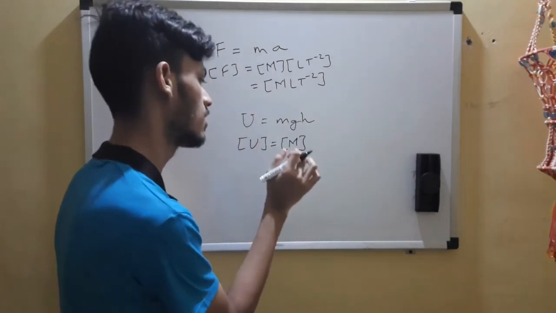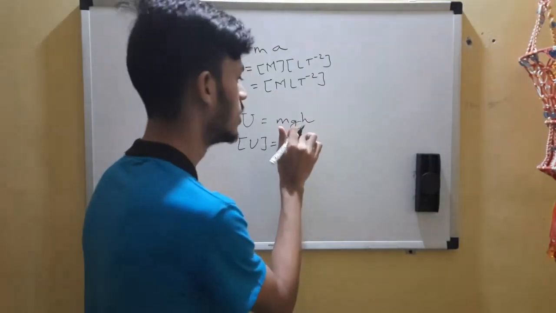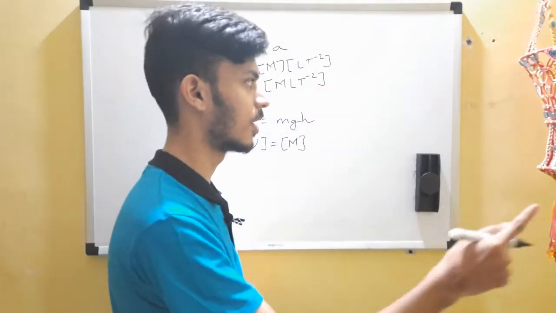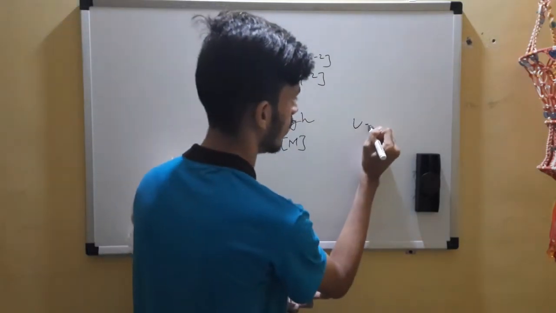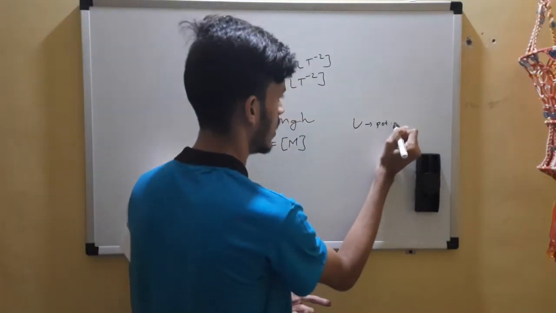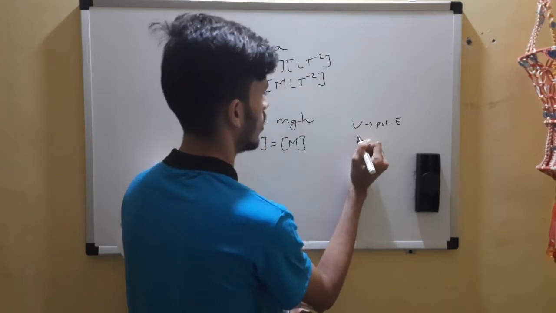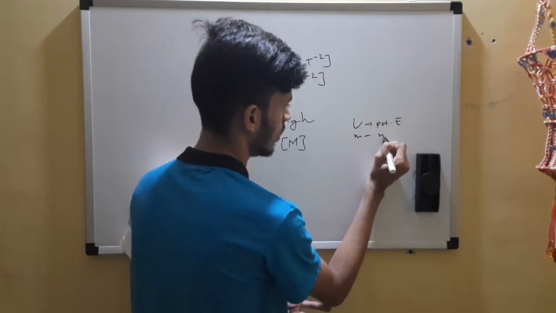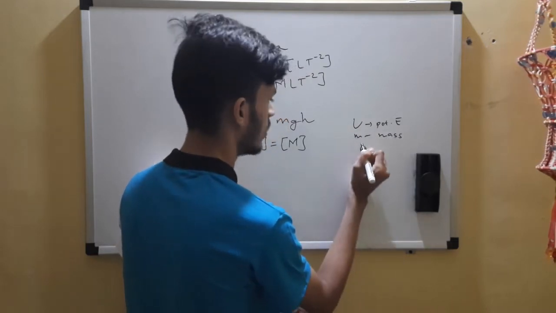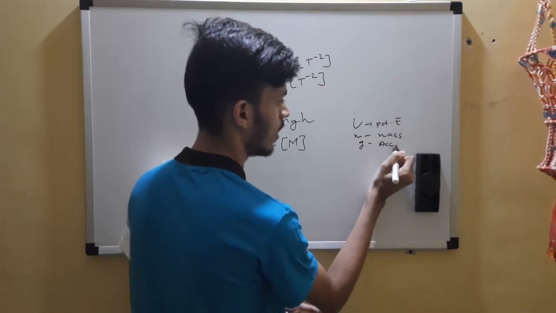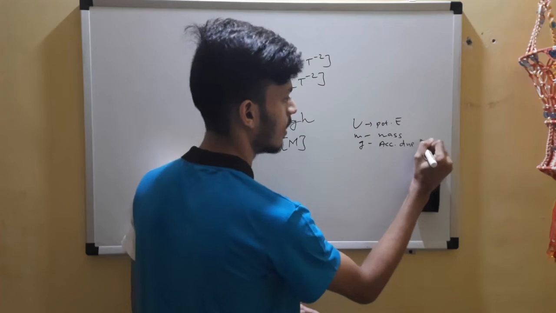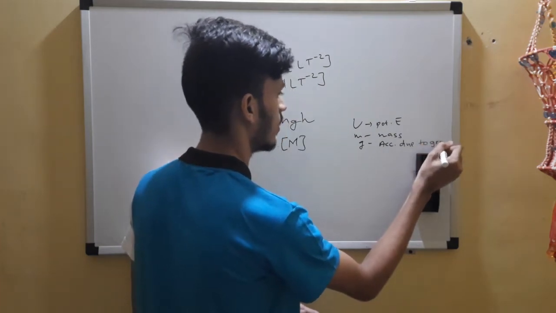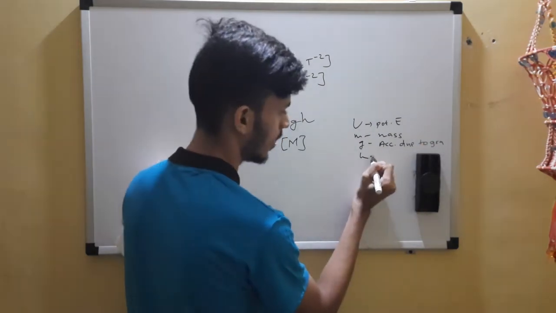So m is mass, g is acceleration due to gravity, U is potential energy, and h is height. They will state this.